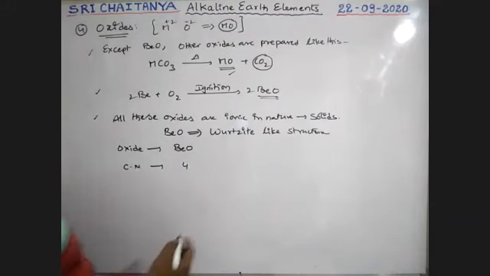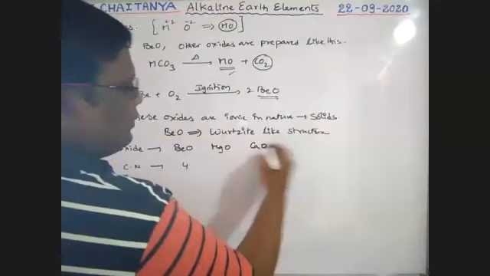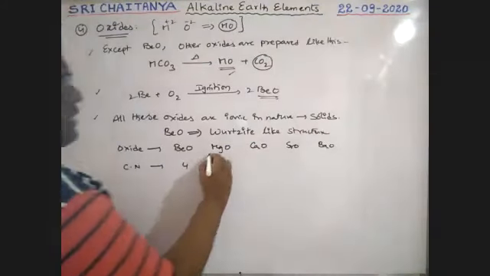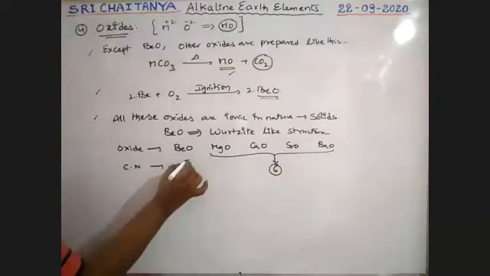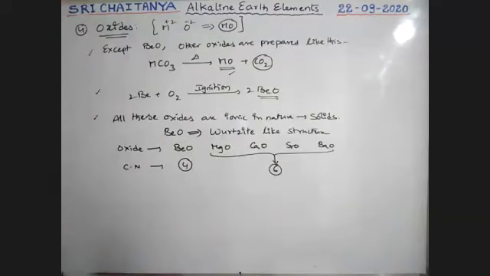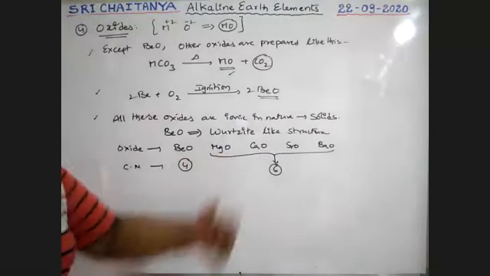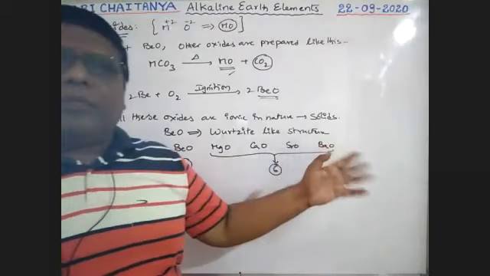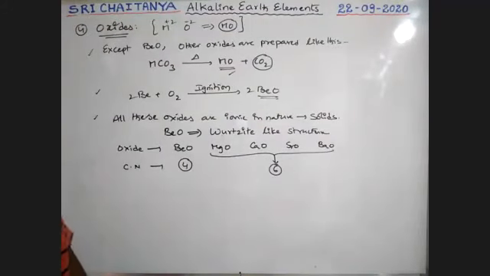Other oxides, magnesium oxide, calcium oxide, strontium oxide and barium oxide, have coordination number 6. Because the size of the metal ions increases, coordination number also increases. Generally we expect 8 for barium, but here we only observe 6 as the coordination number, boys.